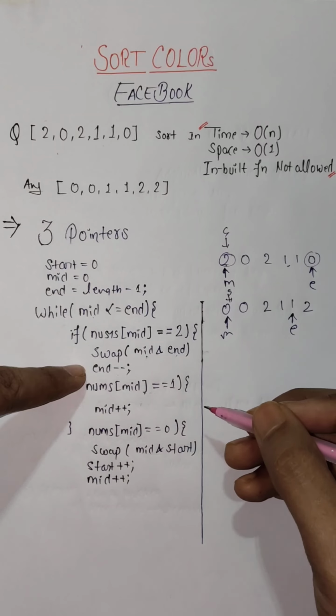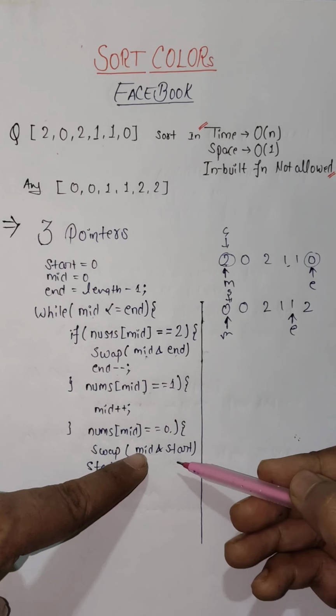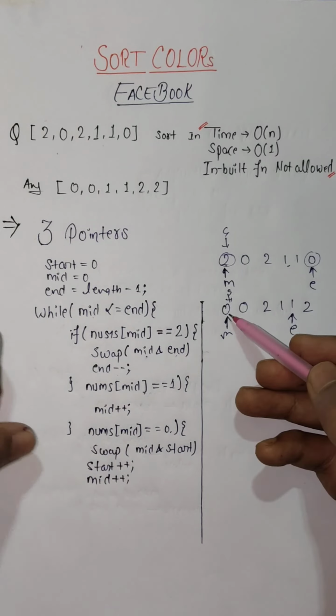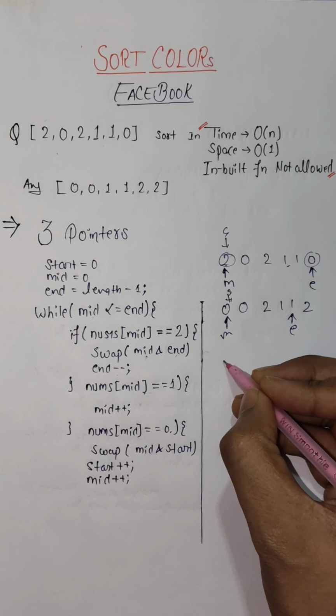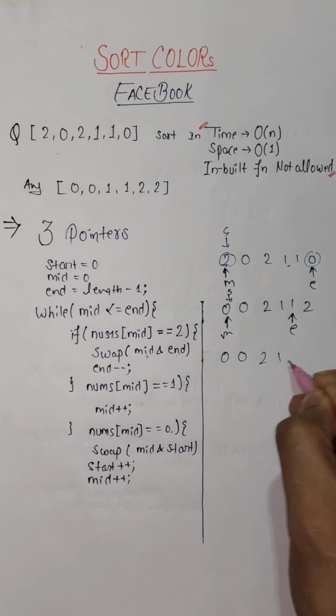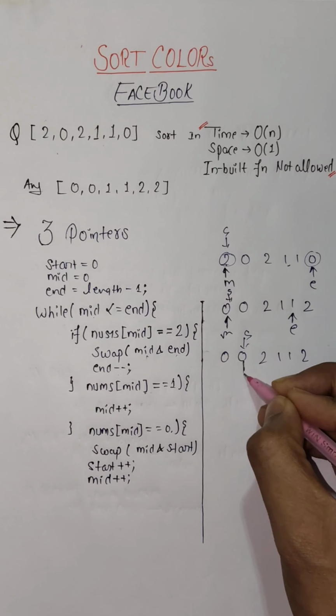Now we'll see what is getting examined. Now 0 is getting examined because 0 is right here. So mid and start will get swapped. In this case, it is 0 itself. It will not make any difference, but it is part of the algorithm, so we'll do it. So it will swap, and start and mid will move forward.